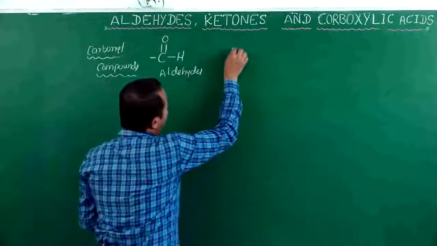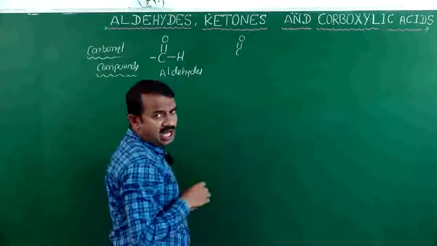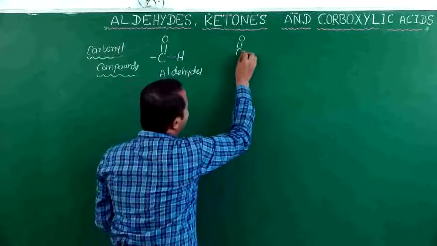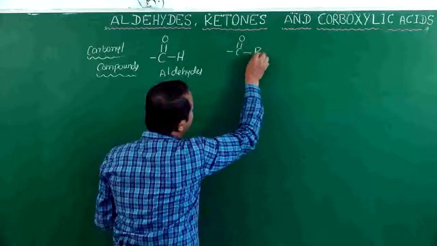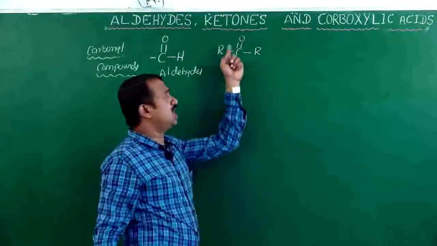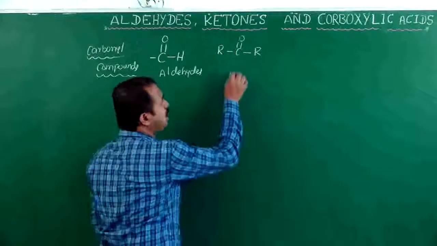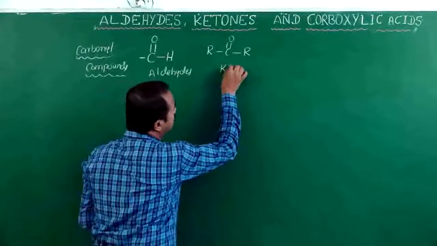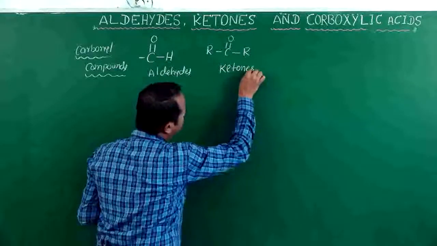And here also a carbonyl compound, attached on both sides to hydrocarbons, is called a ketone.